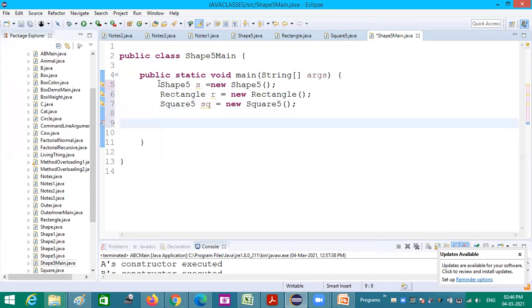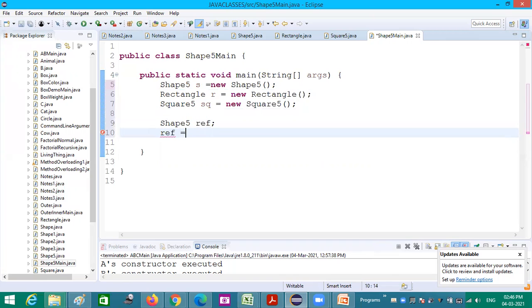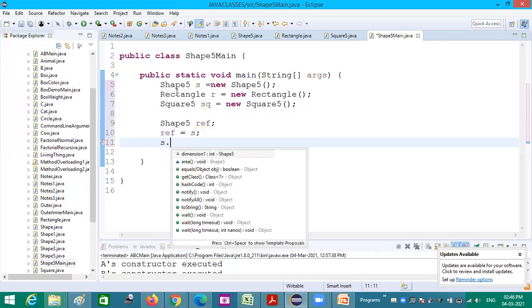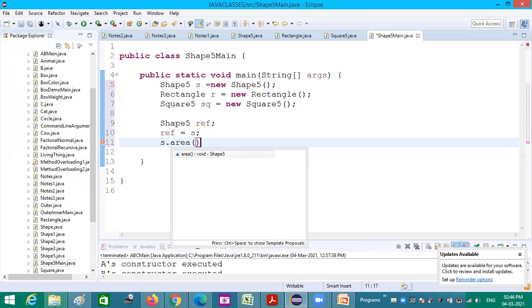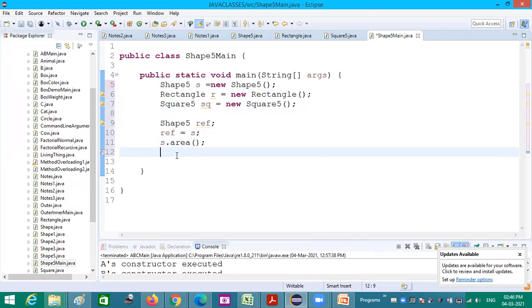Now for the base class, I am creating a reference. And this reference is first pointing to the first class. Now I am calling f dot area. So now what will be printed? Now I run this.